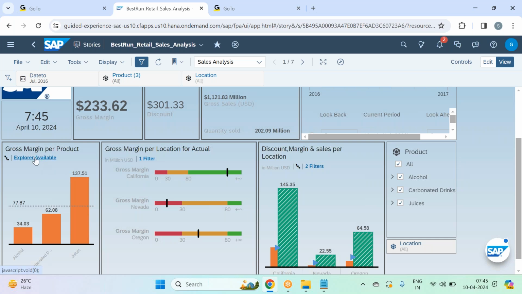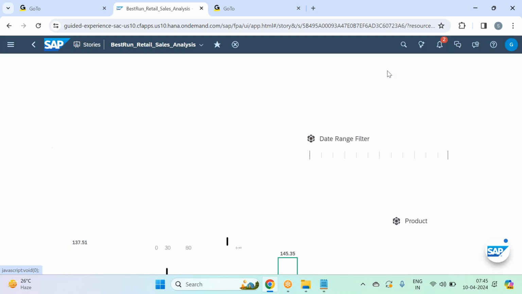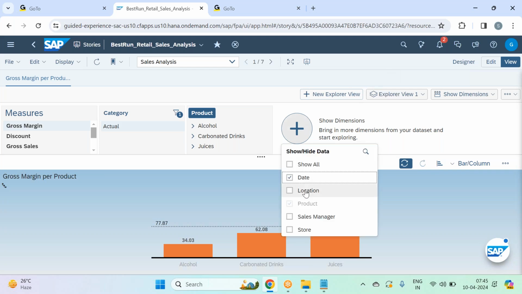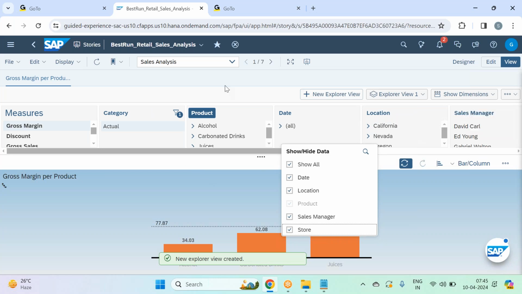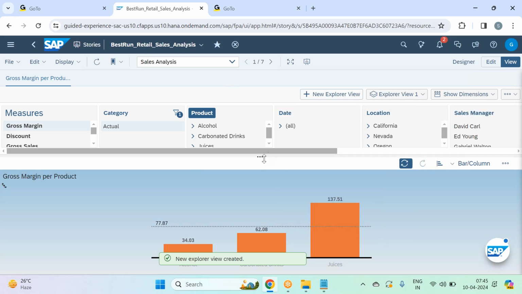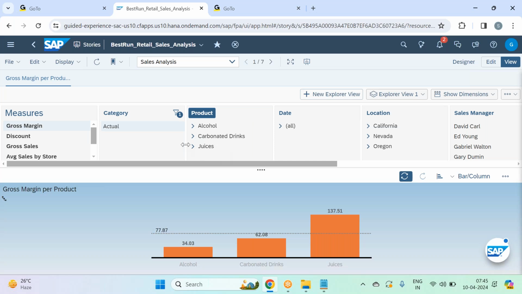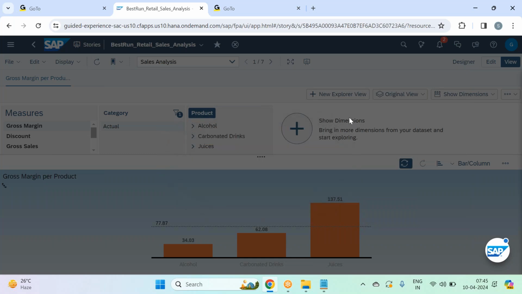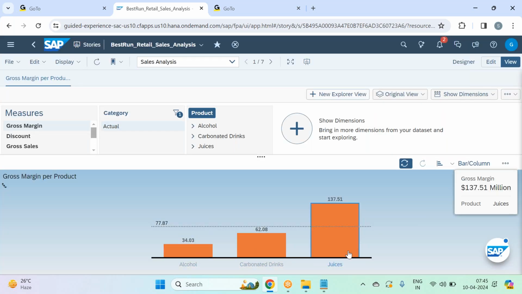Okay. So once we configure, the end users can click on Explorer available. Once you click on Explorer available, he will go to the Explorer mode. This is what we call the Explorer view mode. So here you can see all the dimensions and measures, all the existing dimensions and measures. Fine. So right now this is Explorer view 1. This is the original view. So here Explorer view 1, I can delete it. Fine. This is the original view. Okay. Gross margin by product.